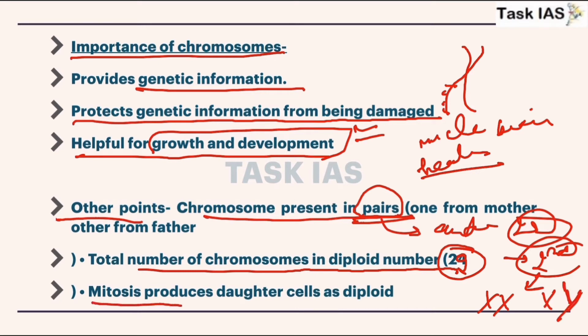Mitosis produces daughter cells which are diploid, because in mitosis if a cell has 2n number of chromosomes, then after division also they will have 2n.